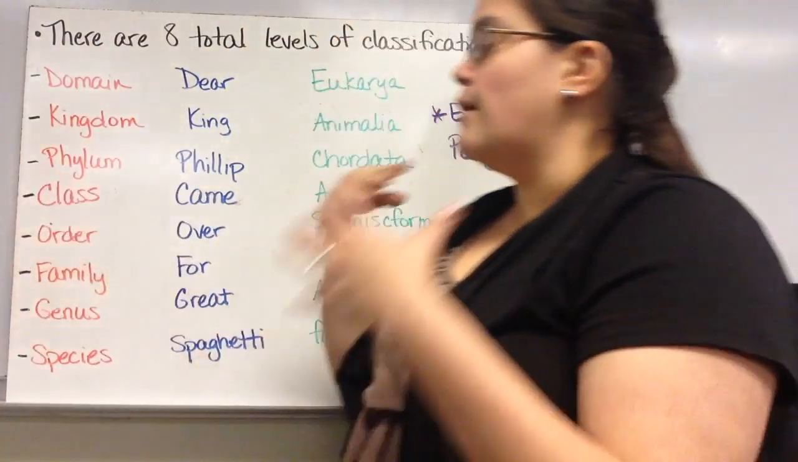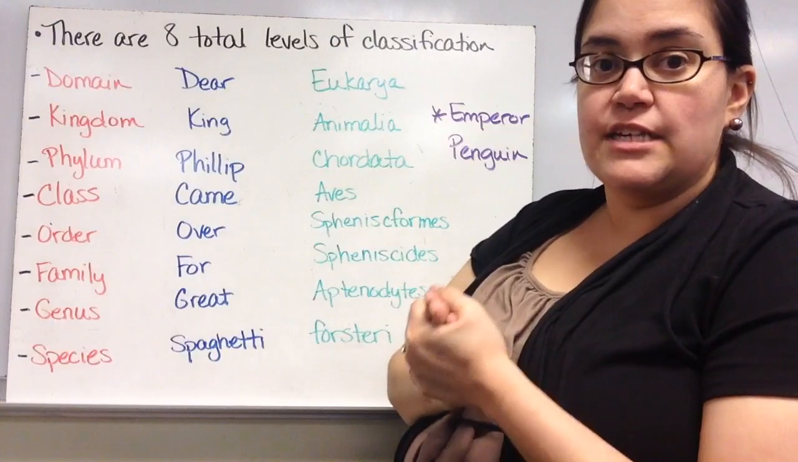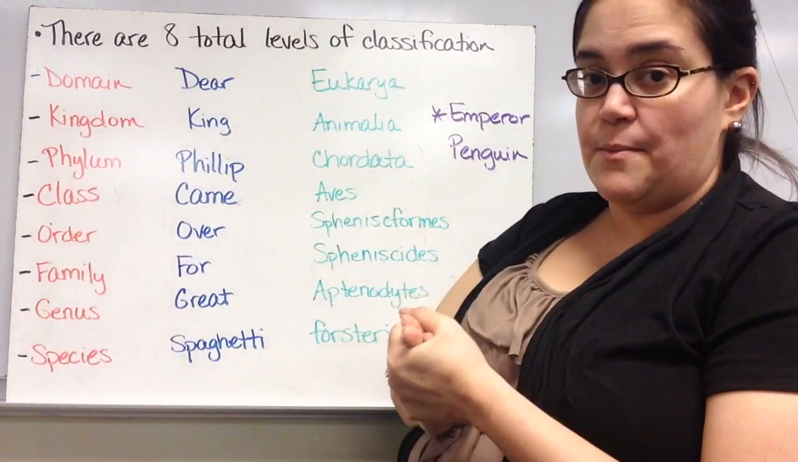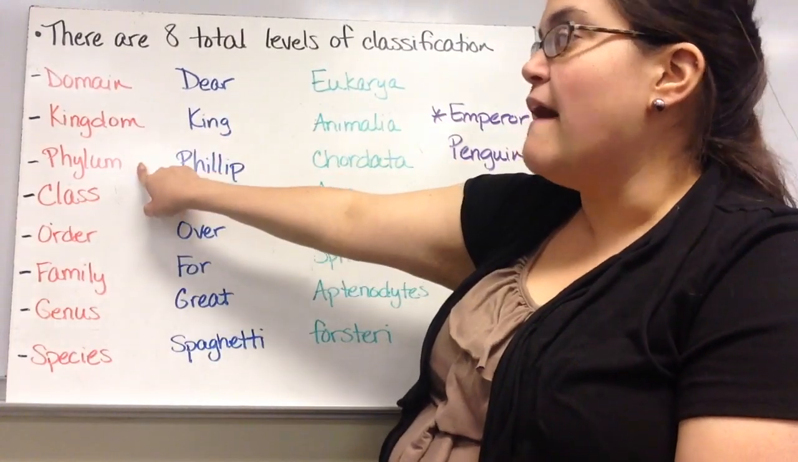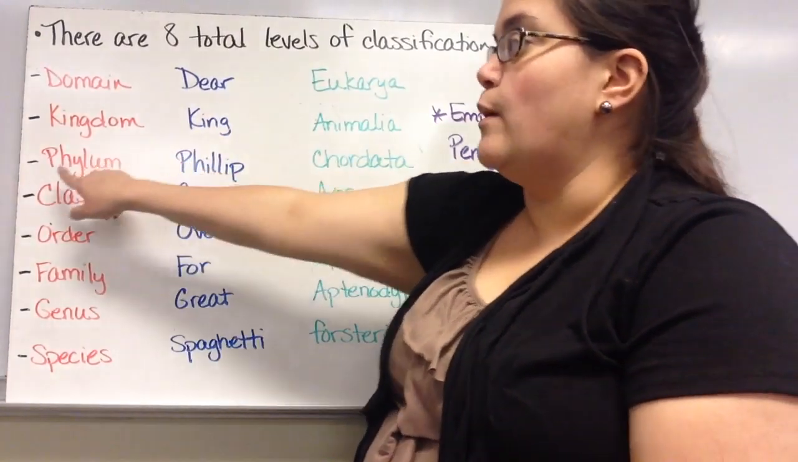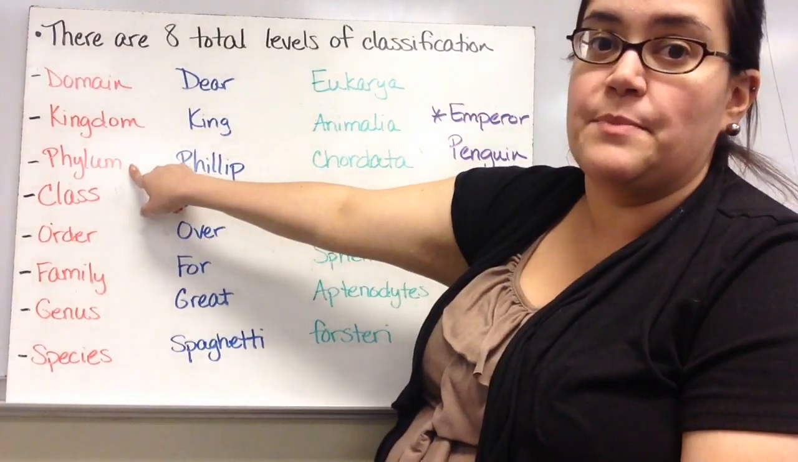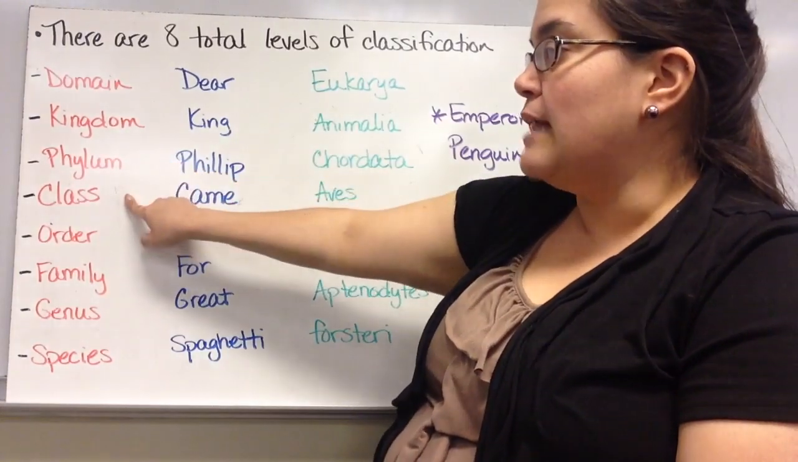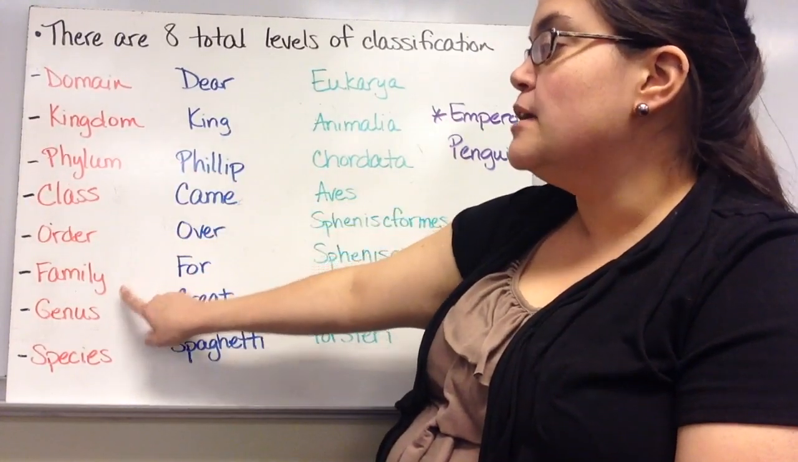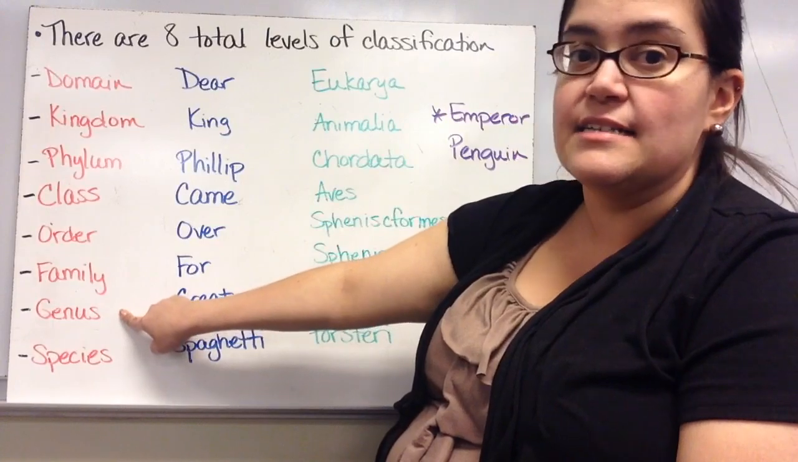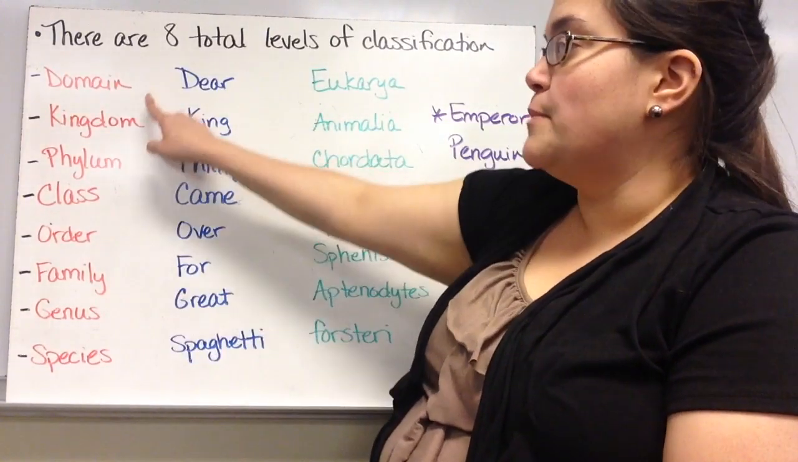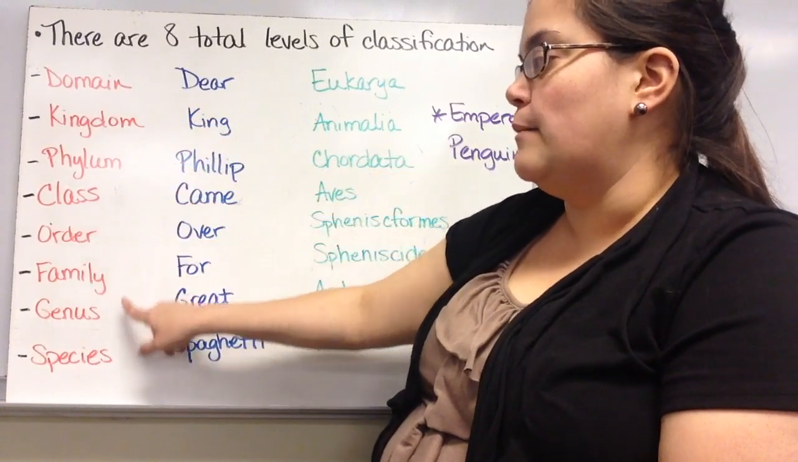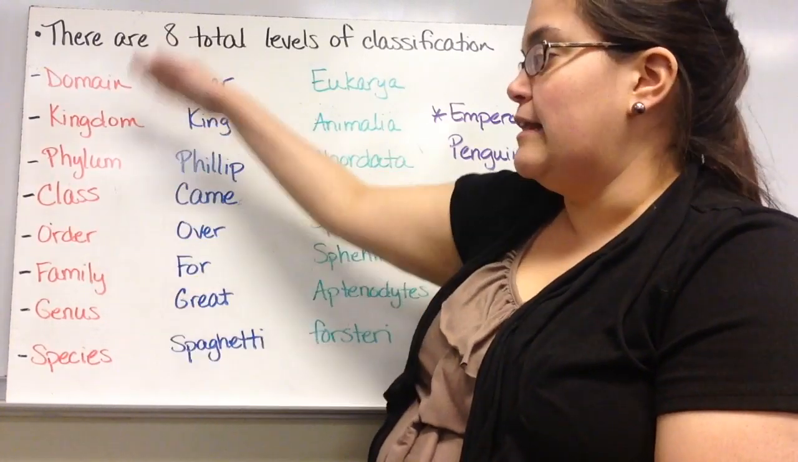Okay, so there are 8 total levels of classification, and there are ways to remember it. So the 8 levels are domain, kingdom, phylum. That one, you want to spell with an F, but it's not. It's PH. Phylum, class, order, family, genus, not genius, genus, and species. You probably heard that one before. So domain, kingdom, phylum, class, order, family, genus, species. And these are in order.